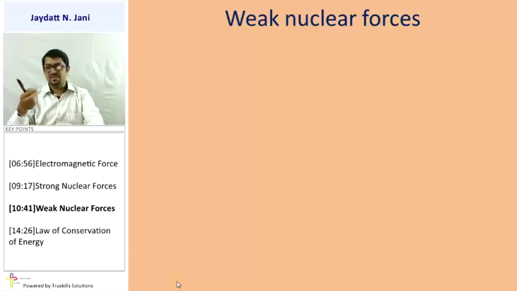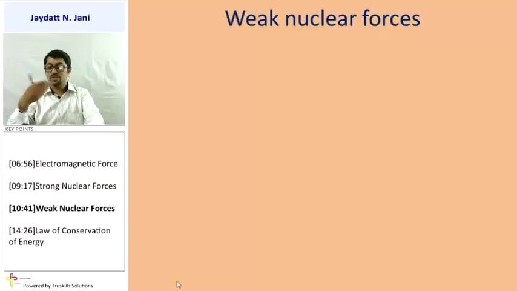Those elements emit some kind of radiation, or undergo some kind of decay. Decay hona, matlab kuch kam hona. Suppose they emit beta particles, or alpha particles. So we can find the weak nuclear force when a beta decay takes place.